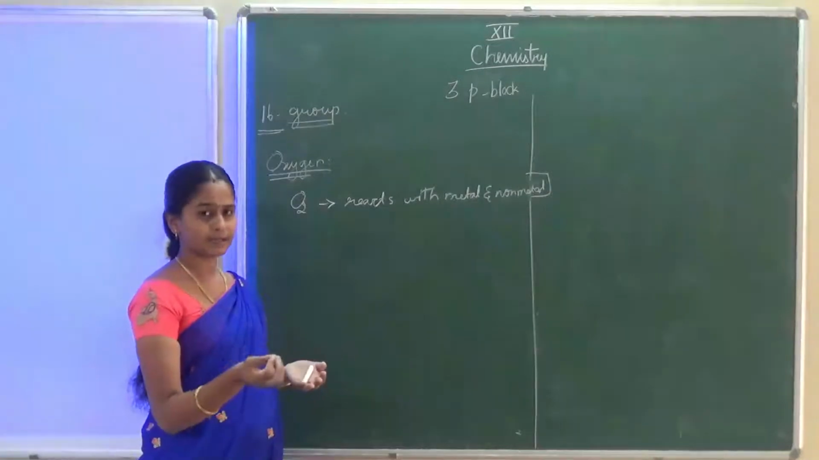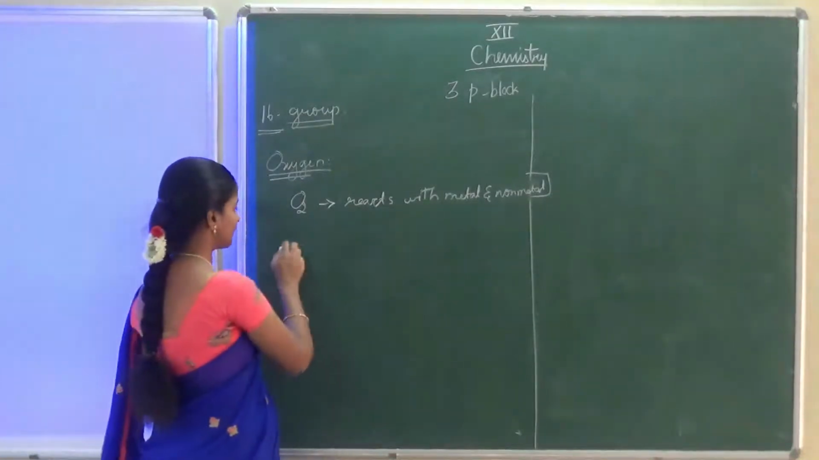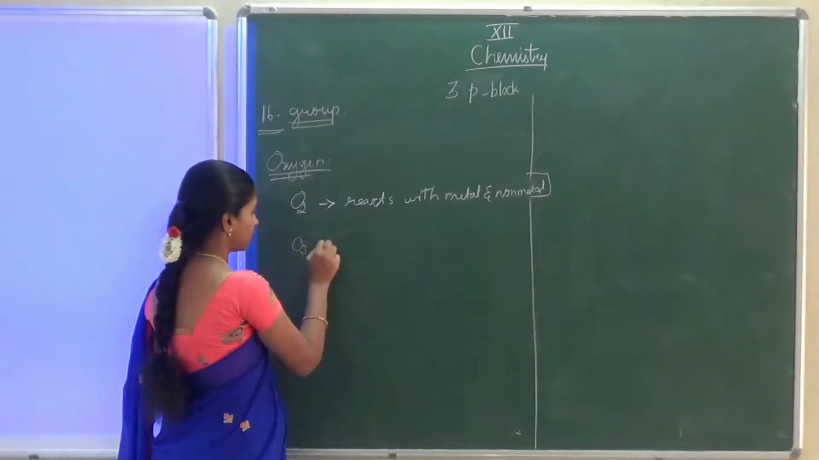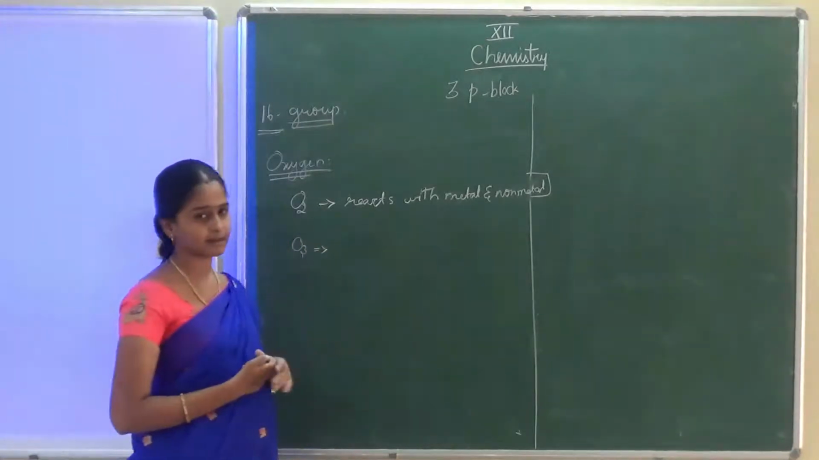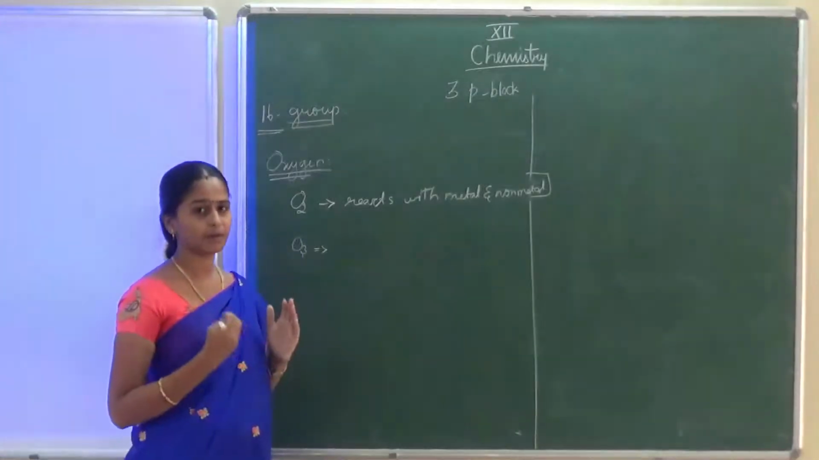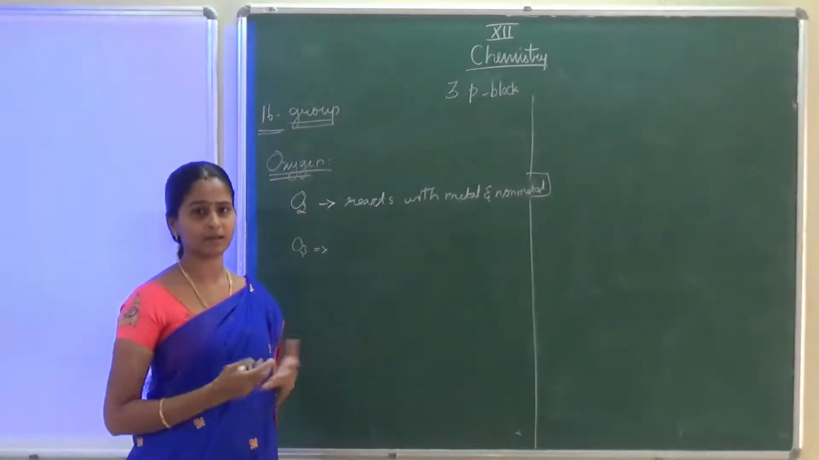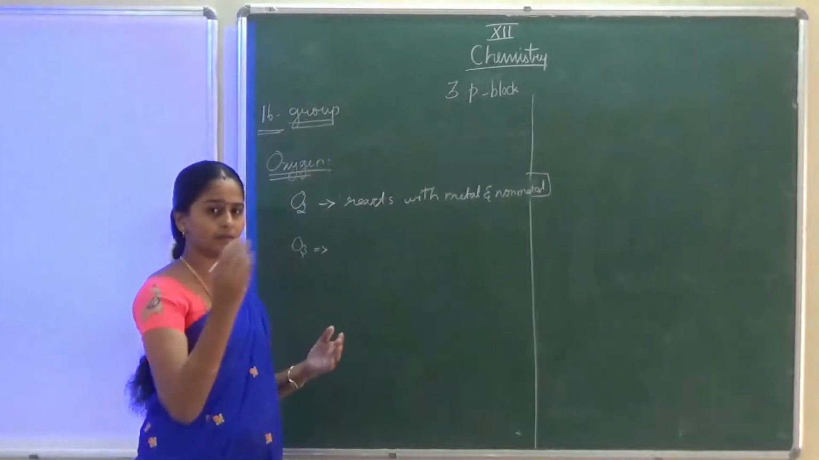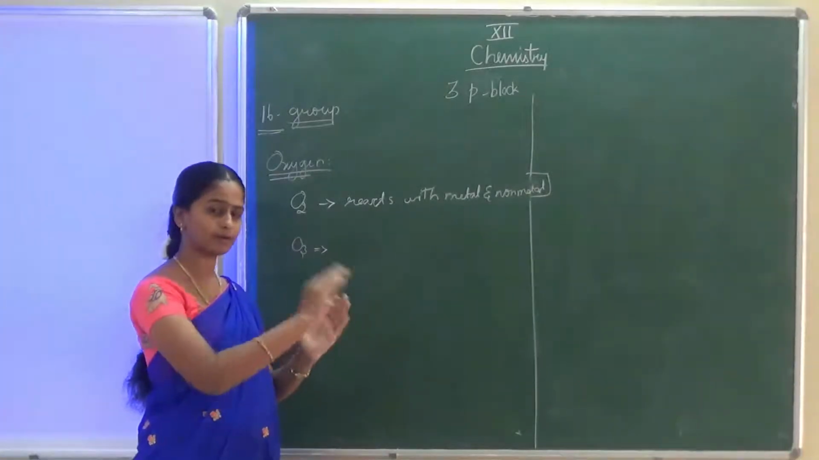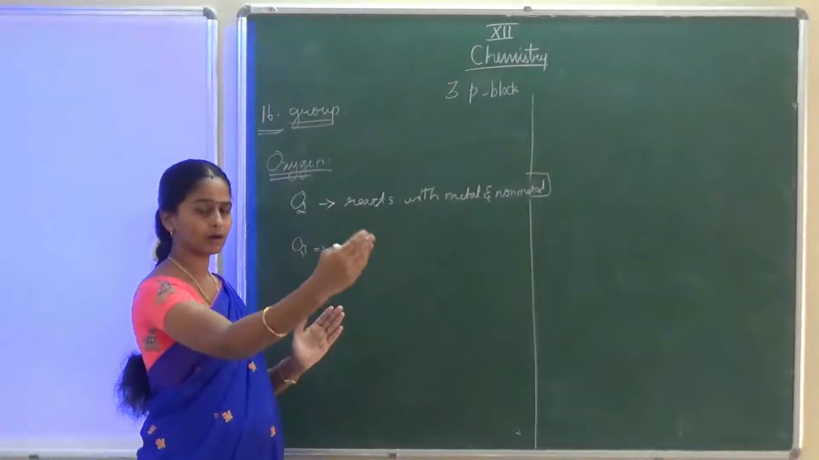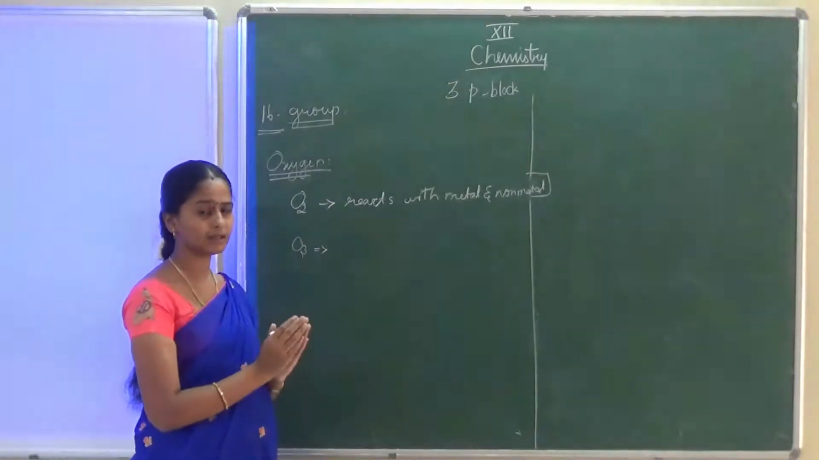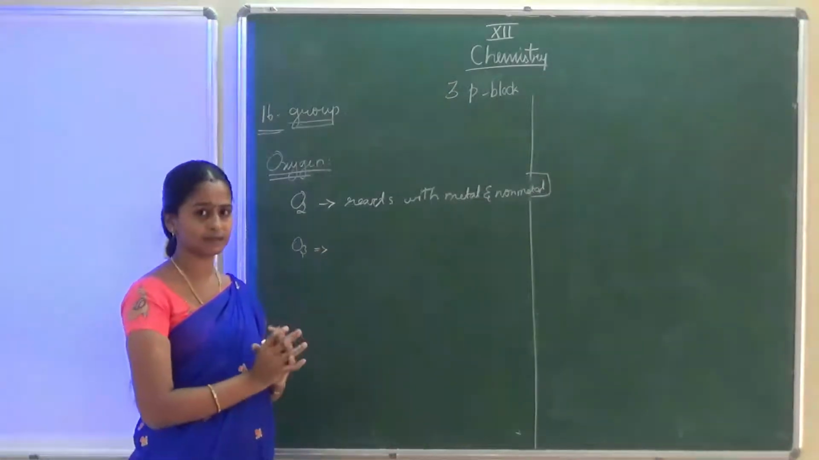Okay, so less reactive metals. The next one, ozone. Here ozone is a powerful oxidizing agent. Maximum what we know, the best oxidizing agent, we can say, is the atomic oxygen. Easily it will be added to some other compound and make the compound undergo oxidation. So we are saying oxygen is the best oxidizing agent.